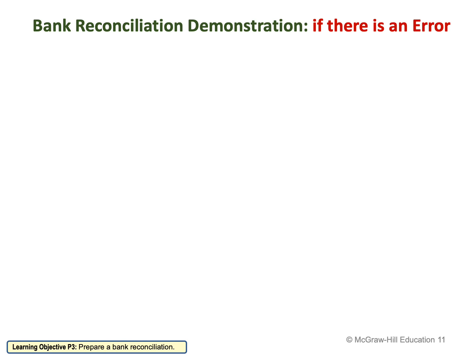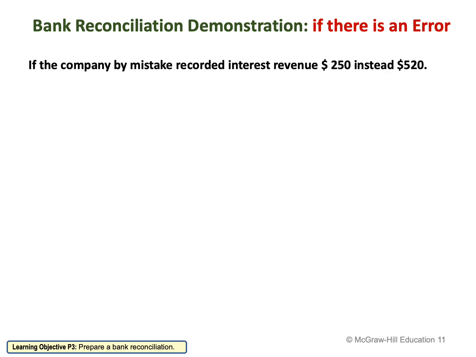Now we'll see a different case. Again, a bank reconciliation demonstration, but with an error. Let's say, for example, the company by mistake recorded interest revenue of 250 instead of 520. So the company made the mistake. The company recorded the interest revenue. Remember, interest revenue is an add item in the company section. I should have recorded 520, but by mistake I recorded 250.